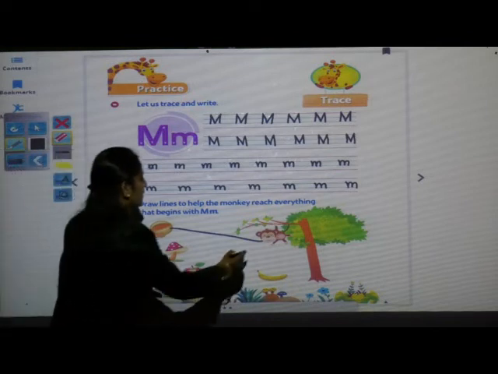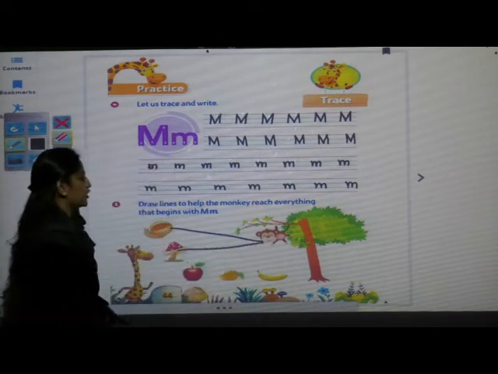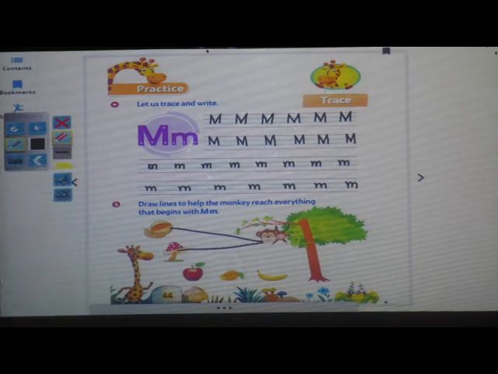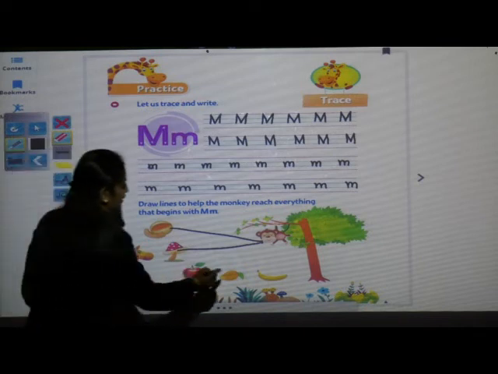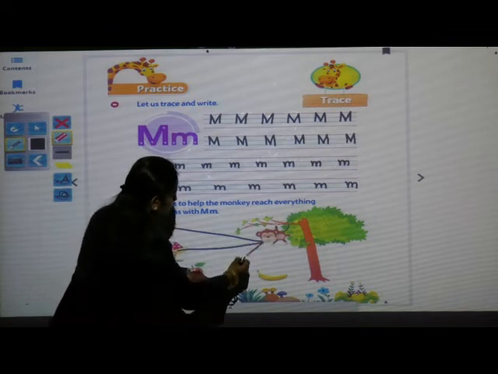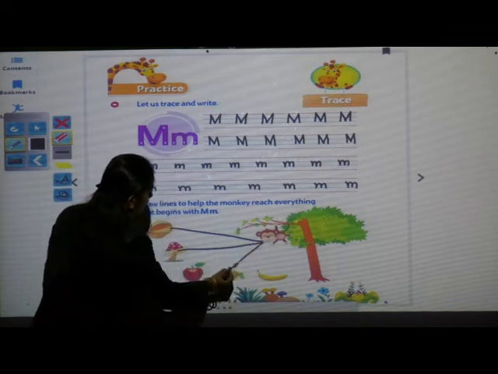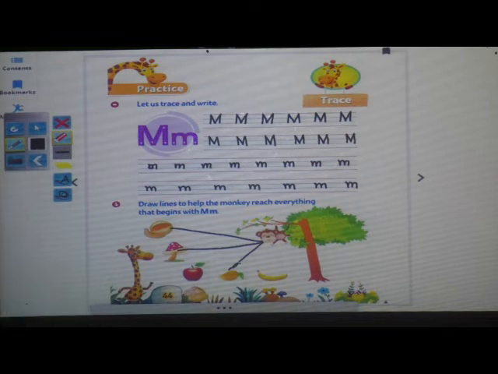Next picture is mushroom. You have to draw a line, okay? And the one more picture, what you can see here is mango. So you have to draw a line. In this way, we have to complete this page.